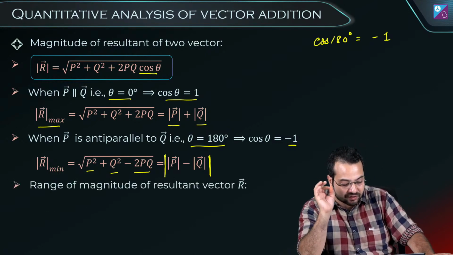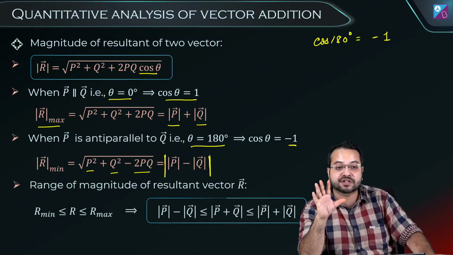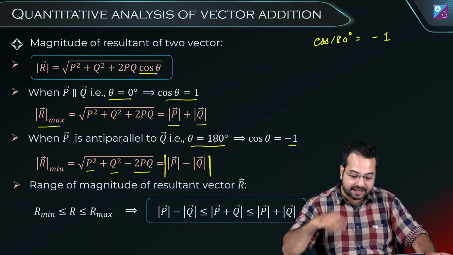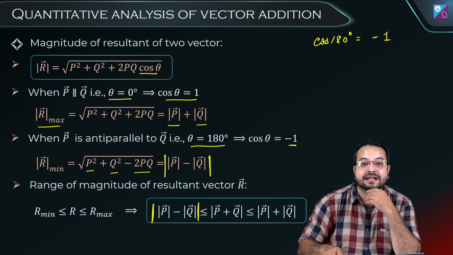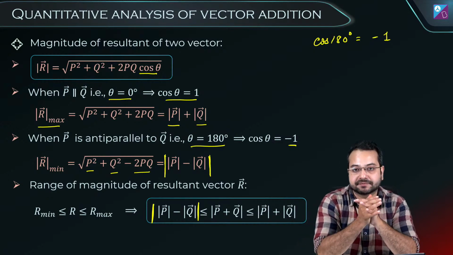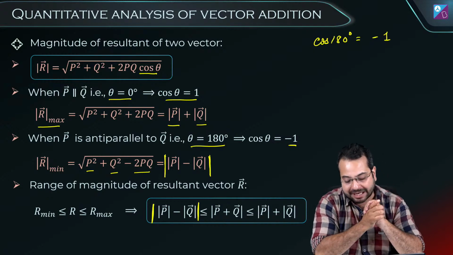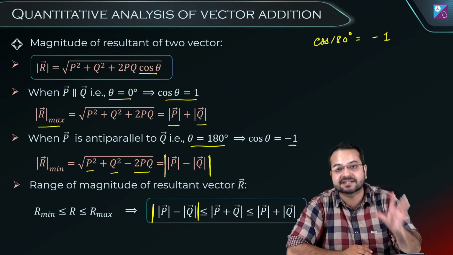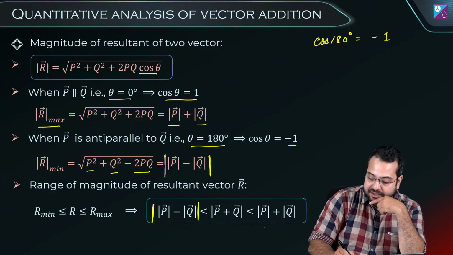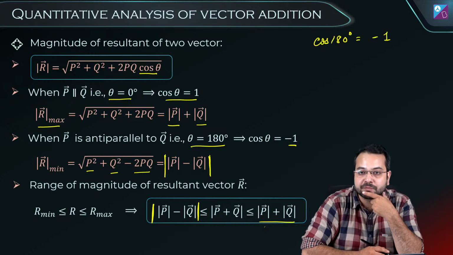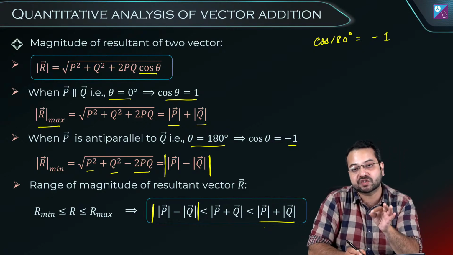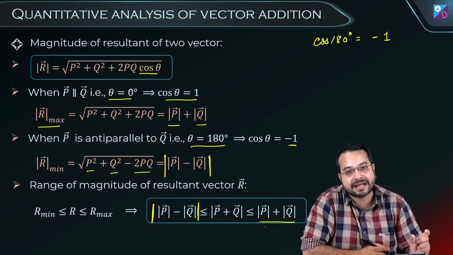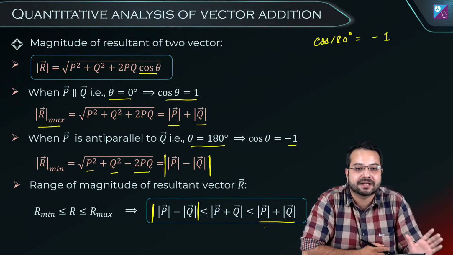And then there is a third special case. We're going to talk about the third special case, but before that, we understand that the range of the resultant is going to lie between these two things. What is the maximum value of resultant? The maximum value of resultant is going to be magnitude of p plus magnitude of q, in case the angle between them is 0 degree. And what will be the minimum magnitude of the resultant? The minimum magnitude would be magnitude of p minus q. I have to put that in mod.